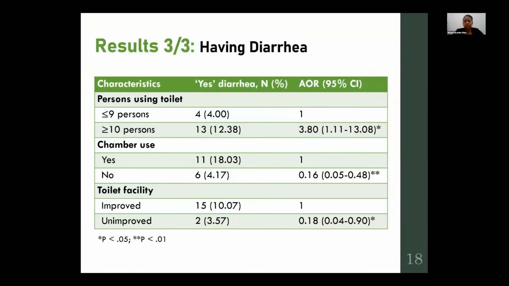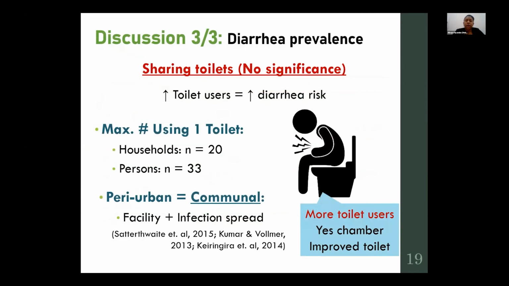The final result focused on whether people had diarrhea, and I'm going to look at the number of persons using a toilet. I will note here that there was no significance for sharing of toilets, but the more the toilet users, the higher the diarrhea risk, or the diarrhea prevalence, we found.